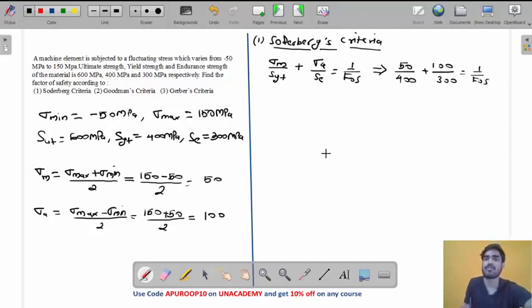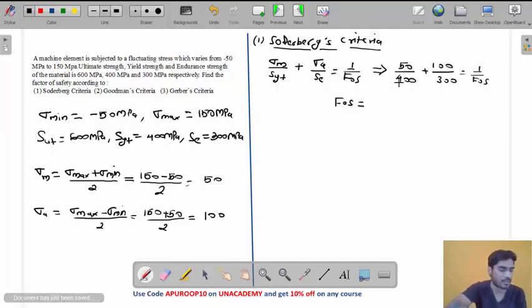So this is the equation, my friend. Solve this equation and you will get the factor of safety. Solve it and tell me what the factor of safety will be. I am also solving on my calculator.